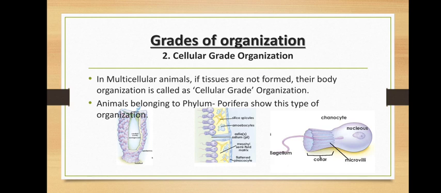These collar cells are arranged just near the ostium, which helps it take in the food through water, right? You can see the amoebocytes there in the diagram, which is taken up through ostia. Followed? So animals belonging to phylum Porifera show cellular grade organization. Clear? So only Porifera phylum shows cellular grade of organization.